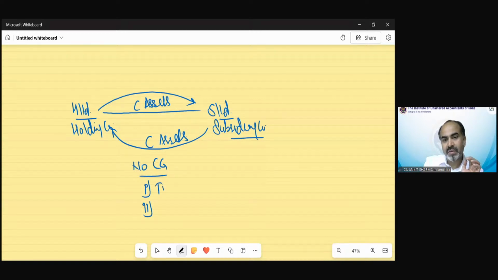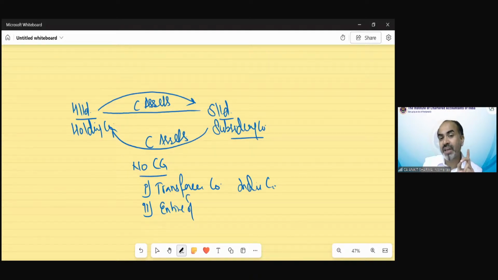First one is the transferee company is an Indian company. And second, the holding company holds the entire share capital of the subsidiary company. Like we all know how much shareholding we need to make any company our subsidiary.